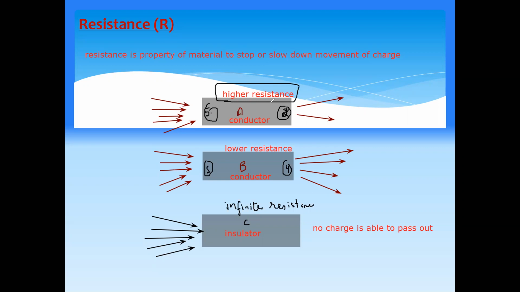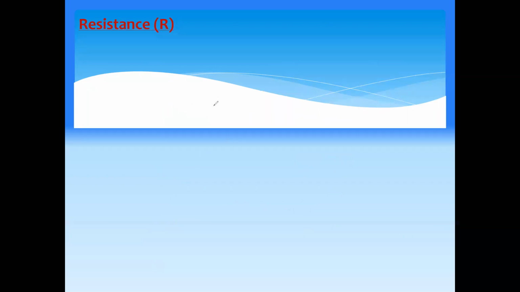And how can we find the resistance? We find resistance simply as a ratio between voltage and current. Voltage divided by current, what you will get is the resistance. And the SI unit of resistance is ohms.